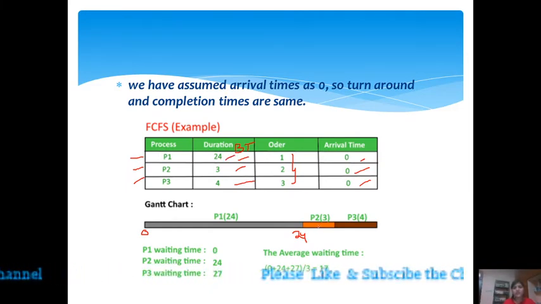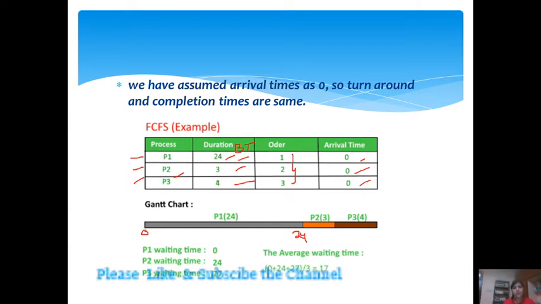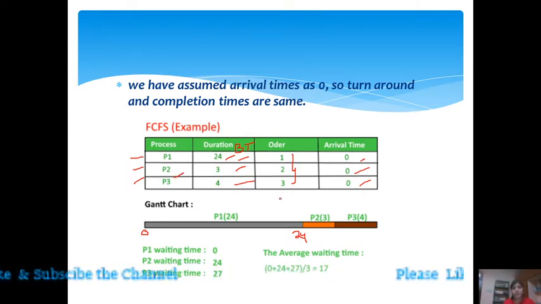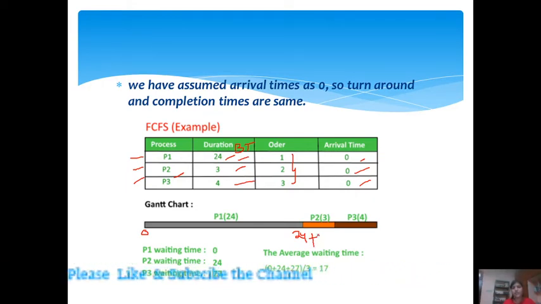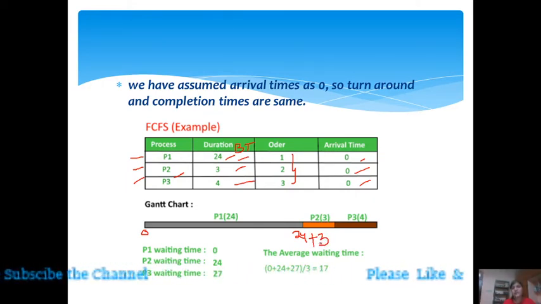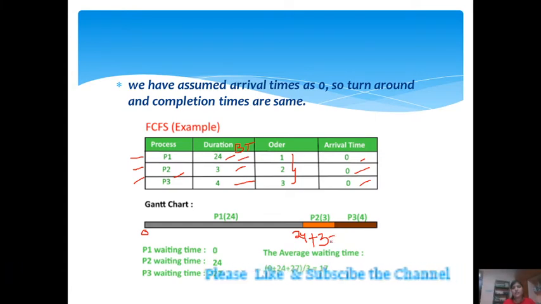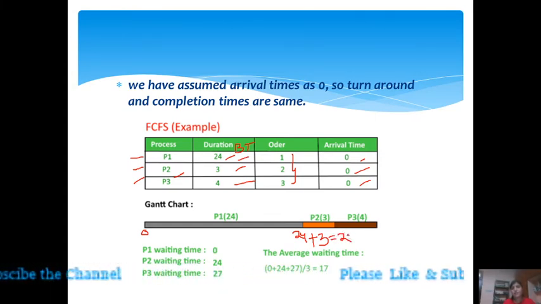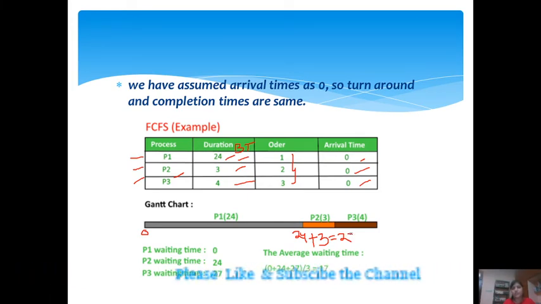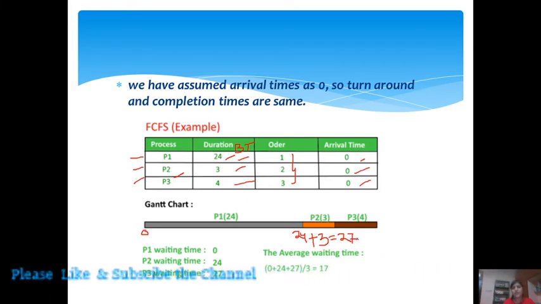And now the second process will come, P2, and its burst time is 3. 24 plus 3 equals 27. So P2 completes its execution at time 27.